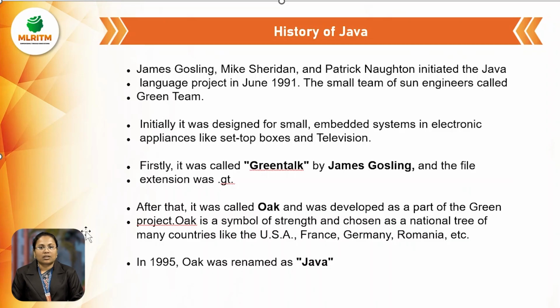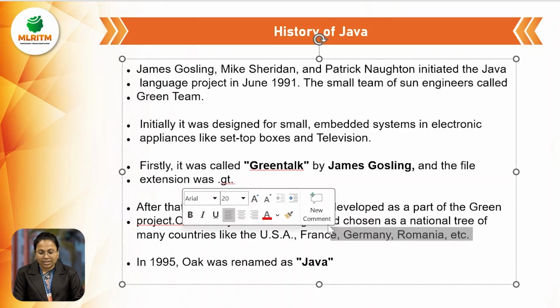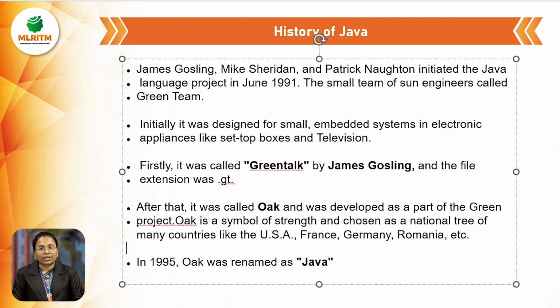Because Oak is the national tree of developed countries like France, USA, Germany, and Romania. As an honor to those developed countries, they chose the name of a national tree as the name for the programming language.